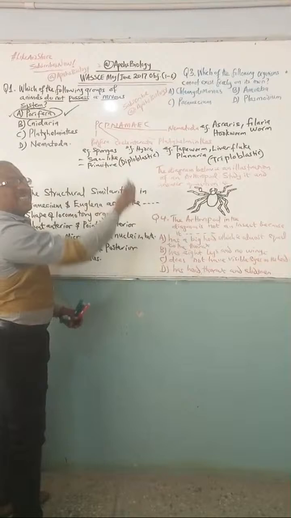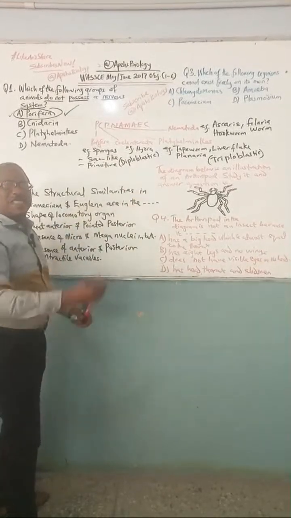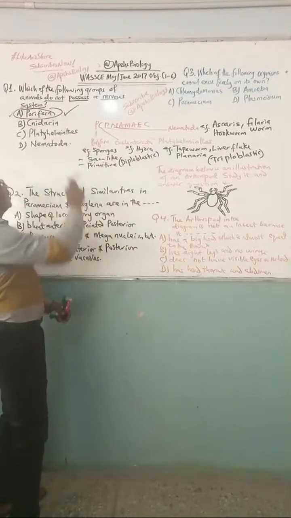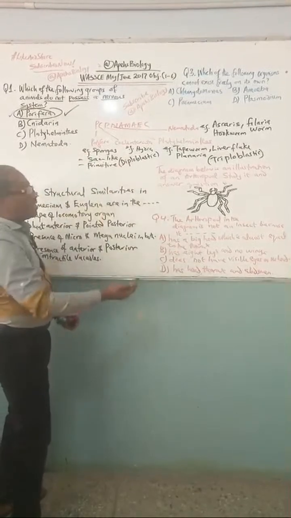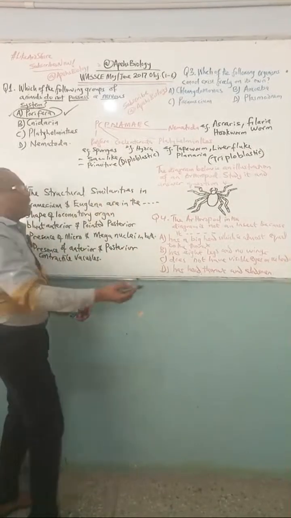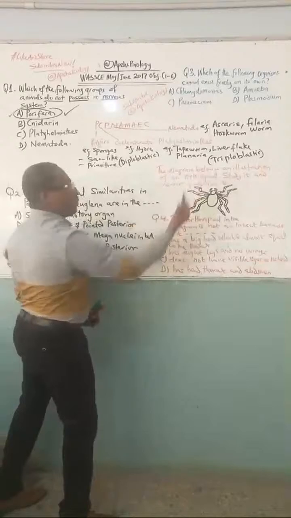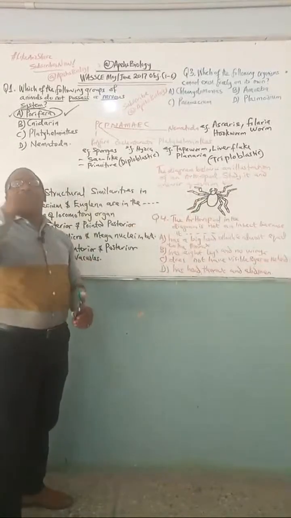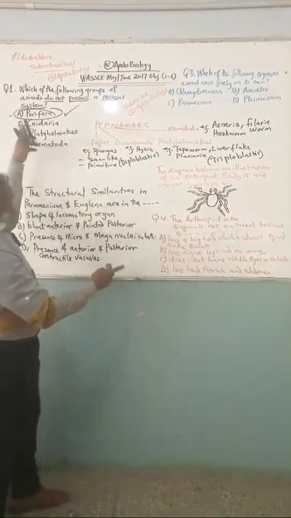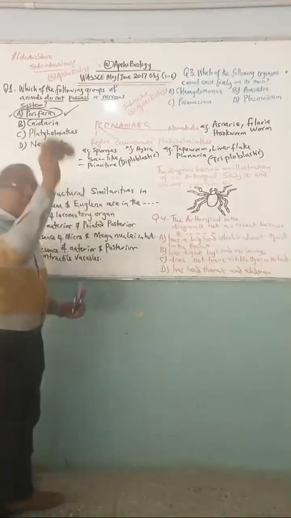Examples are Hydra, jellyfishes, and sea anemone. Platyhelminthes are the flat ones. Examples are tapeworm, liver fluke, and planaria. If they ask what type of body symmetry or how many body layers, is it triploblastic? You now start understanding the concept. This is how we interpret within one question alone. You can ask so many questions.